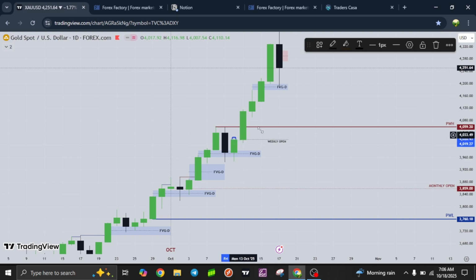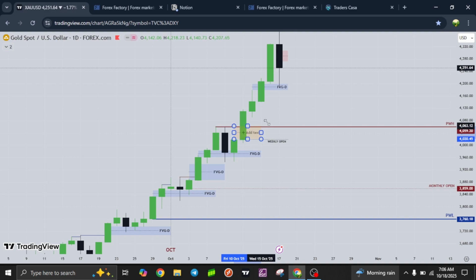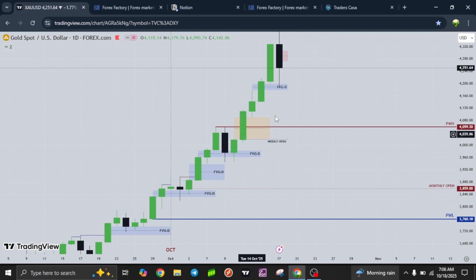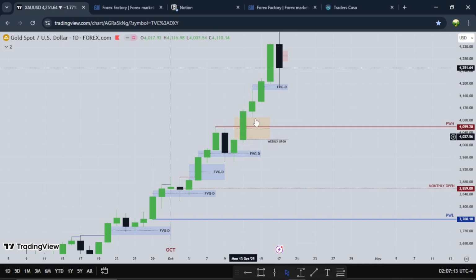So I'll be watching this fair value gap for the new week, right? If this fair value gap wants to fail on gold, I want to see this one being used on gold.